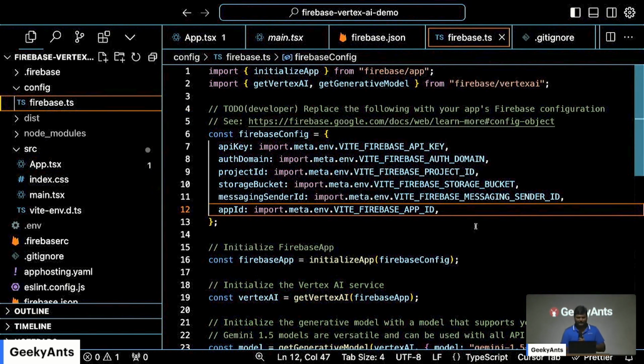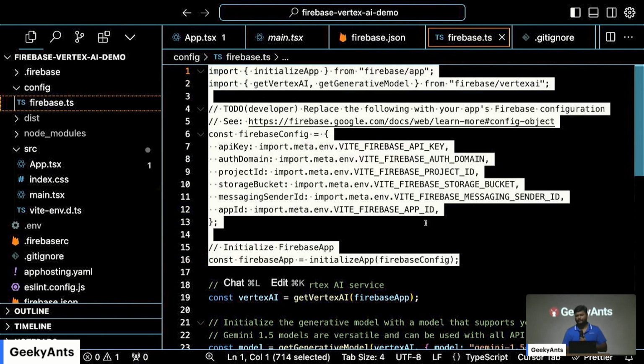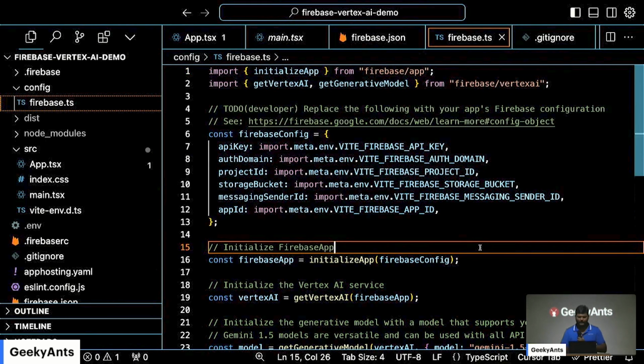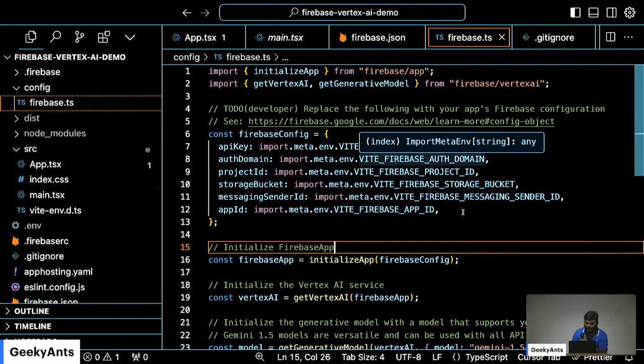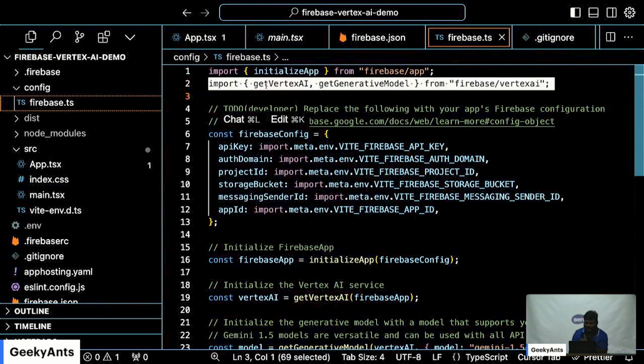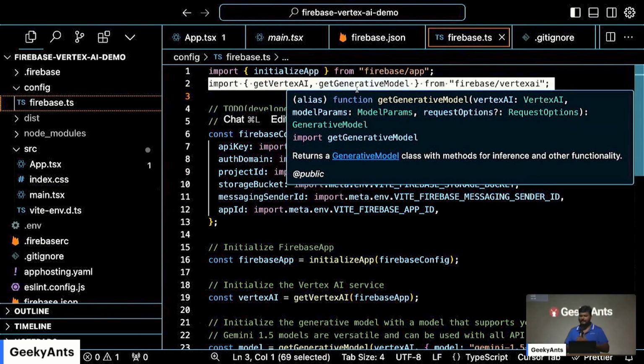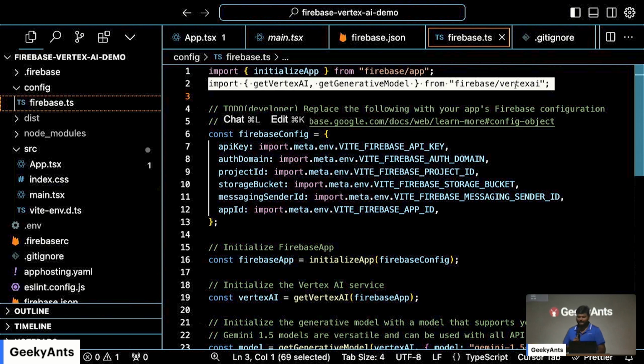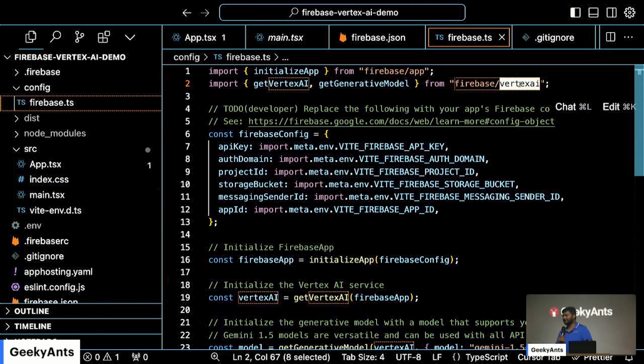But before I show you that, I'll show you what I did in the config. And the config till here is probably the most standard thing you have seen in invoking Firebase or loading it into your project. So I imported the keys from env, and this line is interesting, right? getVertexAI and getGenerativeModel. This is something which was launched very recently, and now you can use firebase/vertexai to load Vertex AI directly into your Firebase project.